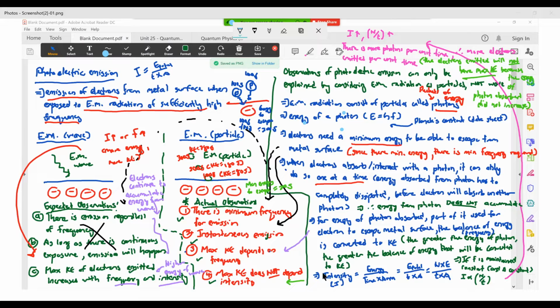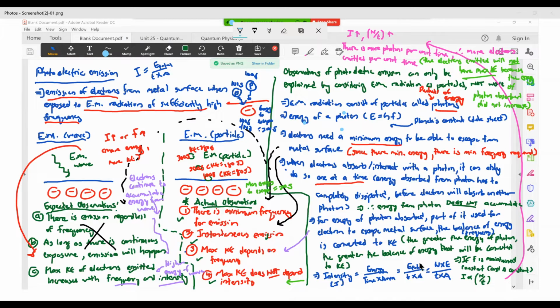Okay. Now the part where you want to explain why maximum Ke does not depend on intensity, you would have to refer back to the definition of intensity. Intensity, in your AS physics, we told you it is energy per unit time per unit area, right? When you're talking about energy here, it is the total energy of your photons, which consists of packets of energy. There are a number of photons, each with their own energy.